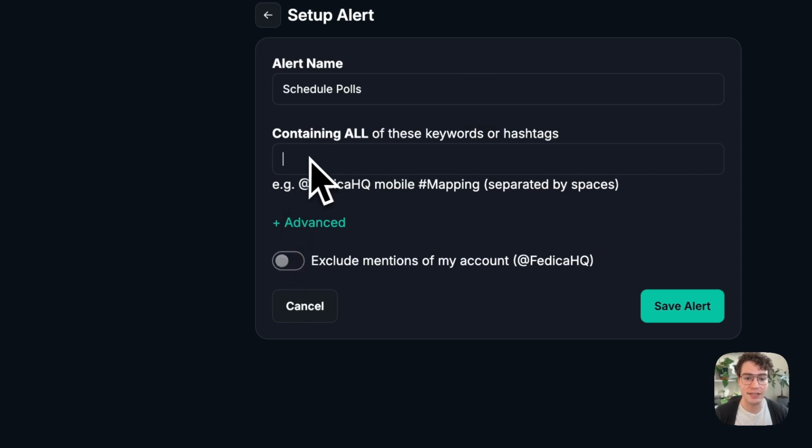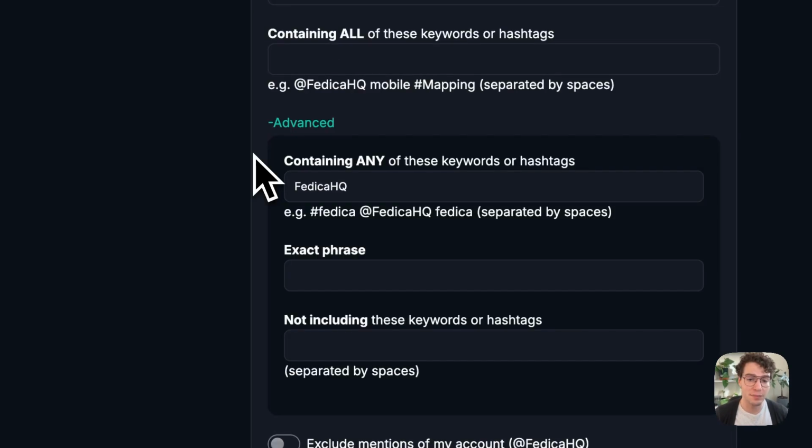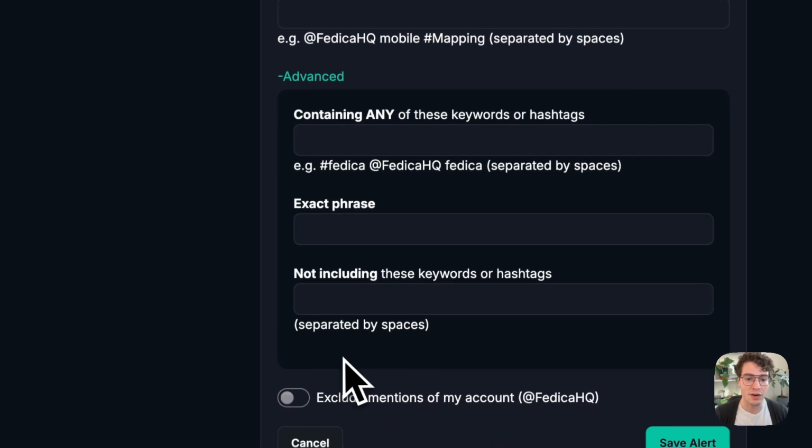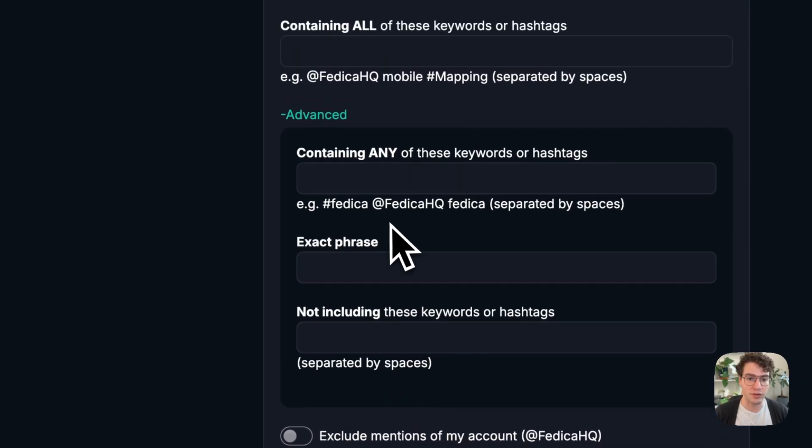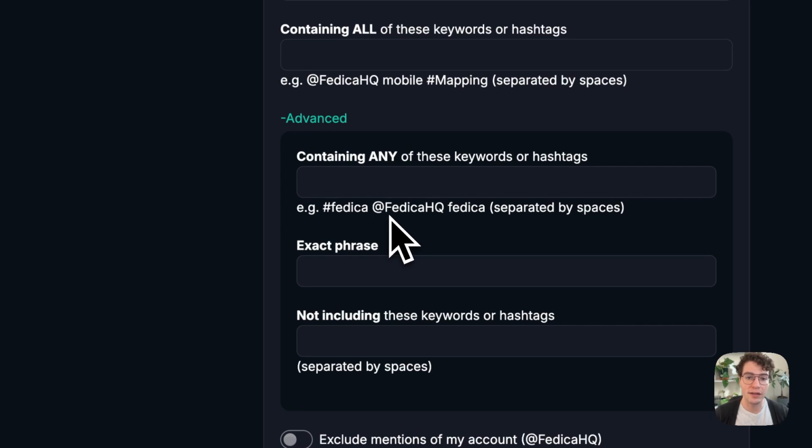You can either have it containing all of the keywords if it's something simple like a mention of your account, for example, or you can set something up with a little bit more specificity here. So we have containing any, which is any mention of us, for example. We have the exact phrase, or not including these keywords. So depending on what you get in your email when you check out the first time you set one of these up, you might find some irrelevant queries, and then you can just add those keywords in there and it'll be more targeted to what you're looking for.